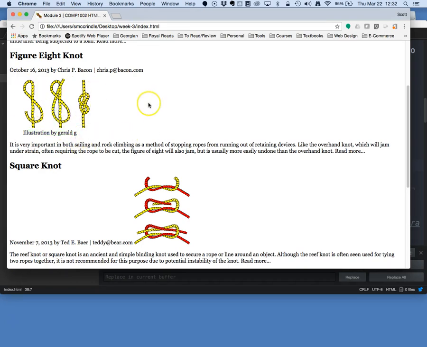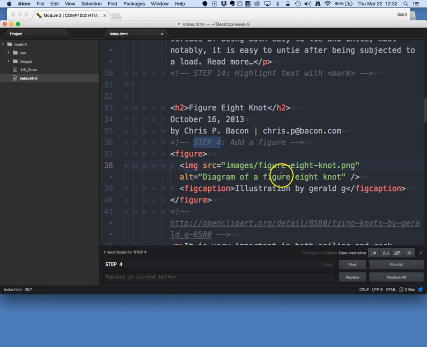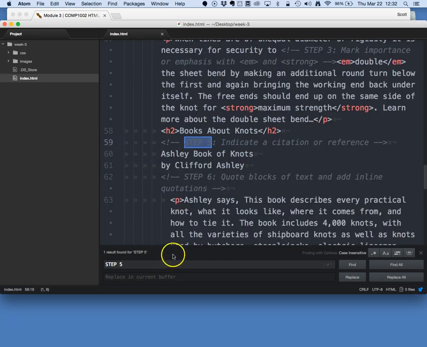All of this can, of course, be modified using style sheets, but we're just building in the basic semantics of the content. So there we go. That is a figure and a caption. Let's move on to step 5. Step 5 is somewhere around line 59.